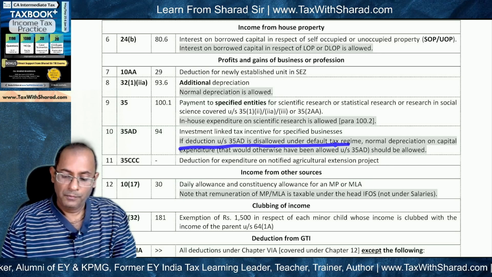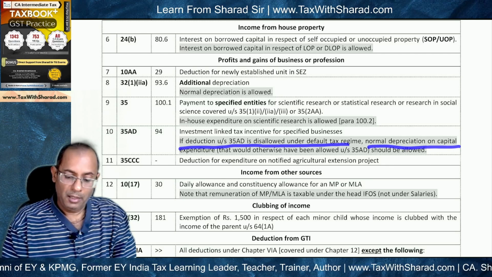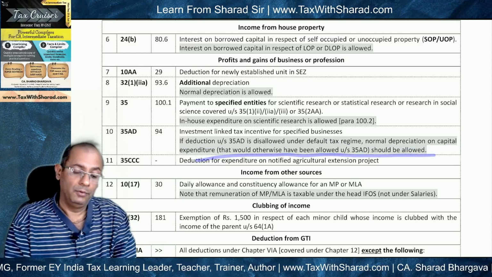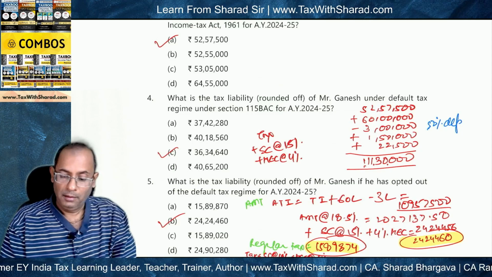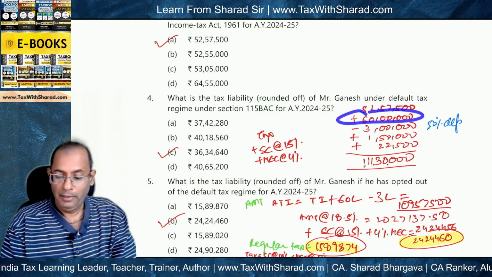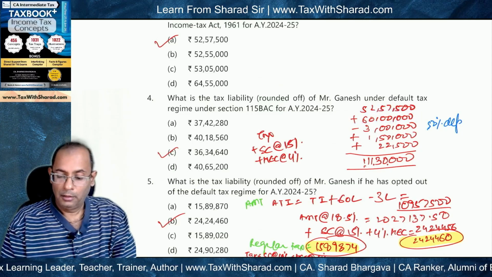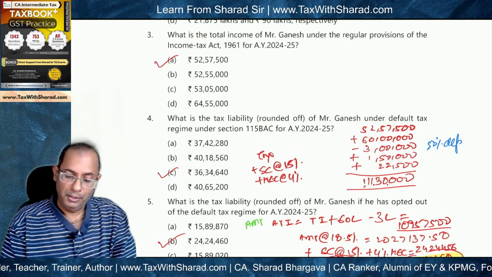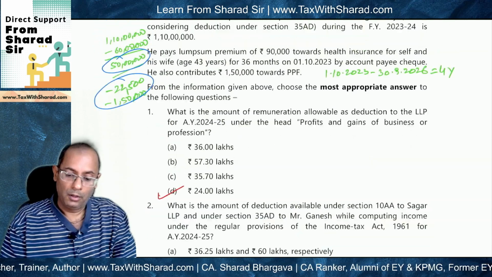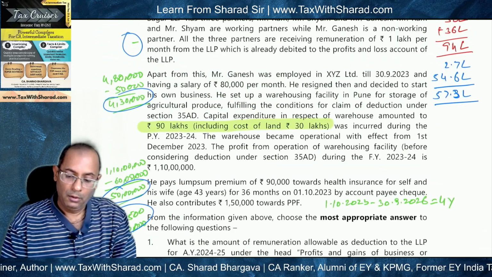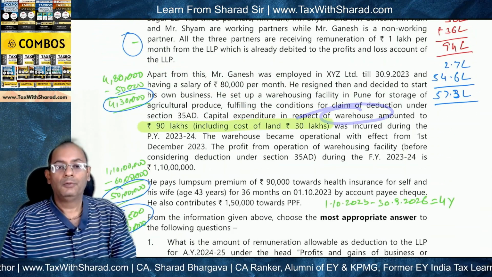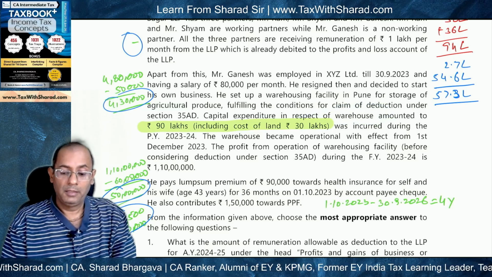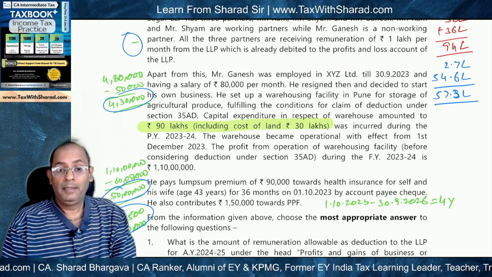AD is disallowed, normal depreciation on capital expenditure that would otherwise have been allowed under 35 AD should be allowed. So if we are adding back 60 lakh on account of 35 AD, we should now deduct the normal depreciation which would have been allowed to Mr. Ganesh. Now depreciation will be allowed on what? Depreciation will be allowed on the warehouse, on the warehousing facility, and it is a non-residential building. So what will be the rate of depreciation? Rate of depreciation will be 10%.